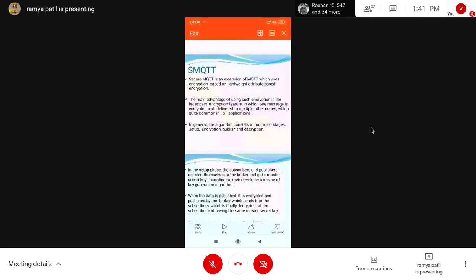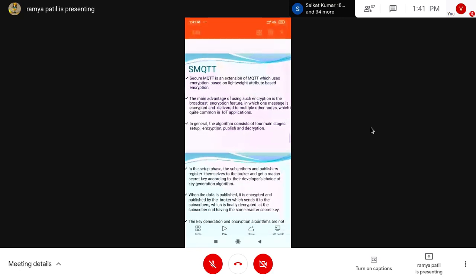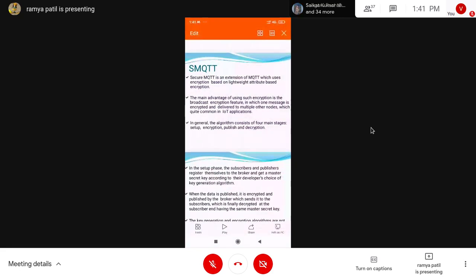Secure MQTT is an extension of MQTT which uses encryption based on lightweight attribute-based encryption. Here MQTT works just like that, but the only additional thing is that the data we are publishing is going to be encrypted. For example, in your WhatsApp also all the messages are encrypted, right?